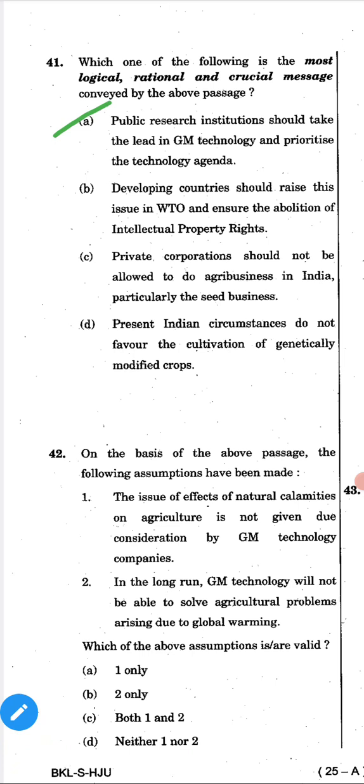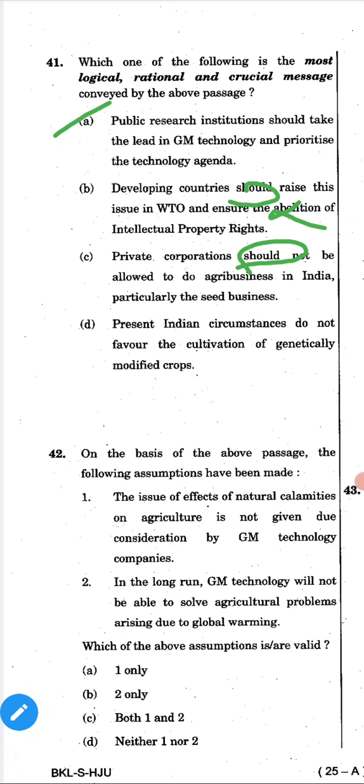We'll see. Developing countries should raise this issue. Should is an extreme statement. Should raise this issue in the WTO and ensure the abolition of intellectual property rights. This is a wrong statement. See, abolition is a more extreme thing. Private corporations should not be allowed to do agrarian business in India, particularly the seed businesses. Nowadays many seed businesses are in the private sector only, so it's very difficult.